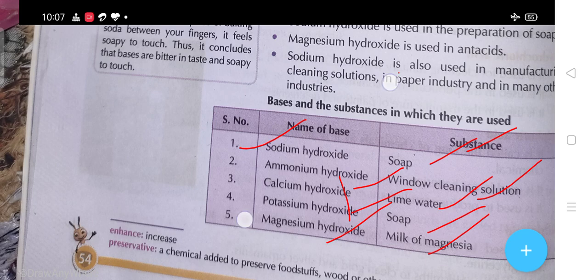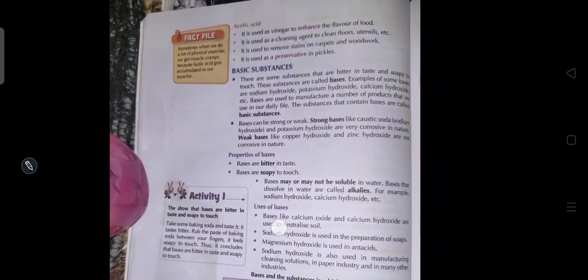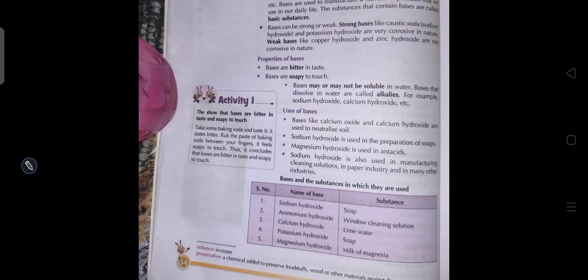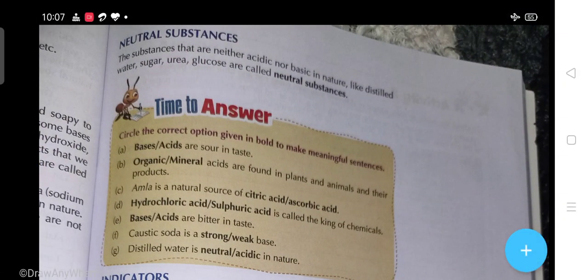So students, acid, base and salt, this was the chapter. In this chapter, we had discussed the difference between acid and base, and we were discussing the bases and their sources. So today, let's see the neutral substances. What are the neutral substances? Simply, students, the substances that are neither acidic nor basic are called neutral. Distilled water, sugar, urea and glucose are called neutral substances.